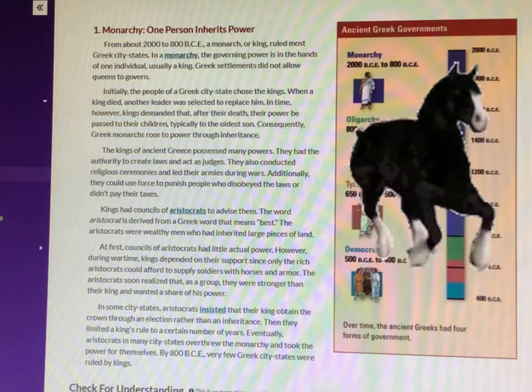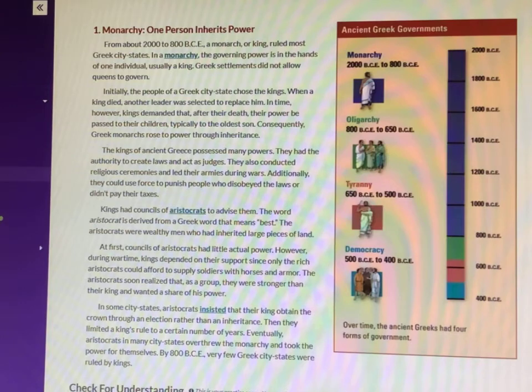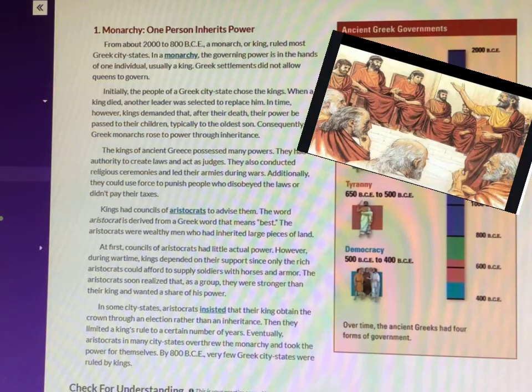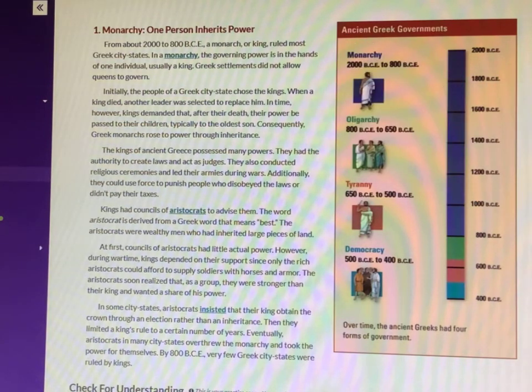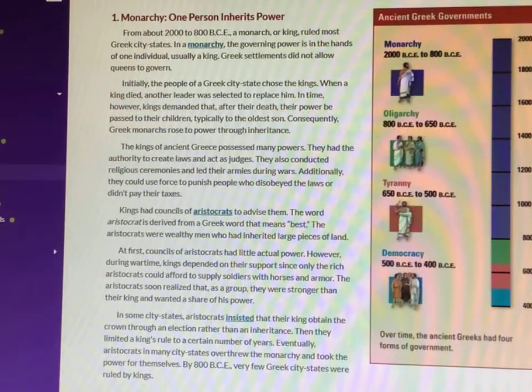The aristocrats soon realized that as a group, they were stronger than their king and wanted a share of his power. In some city-states, aristocrats insisted that their king obtain the crown through an election rather than an inheritance. Then they limited a king's rule to a certain number of years. Eventually, aristocrats in many city-states overthrew the monarchy and took the power for themselves. By 800 BCE, very few Greek city-states were ruled by kings.